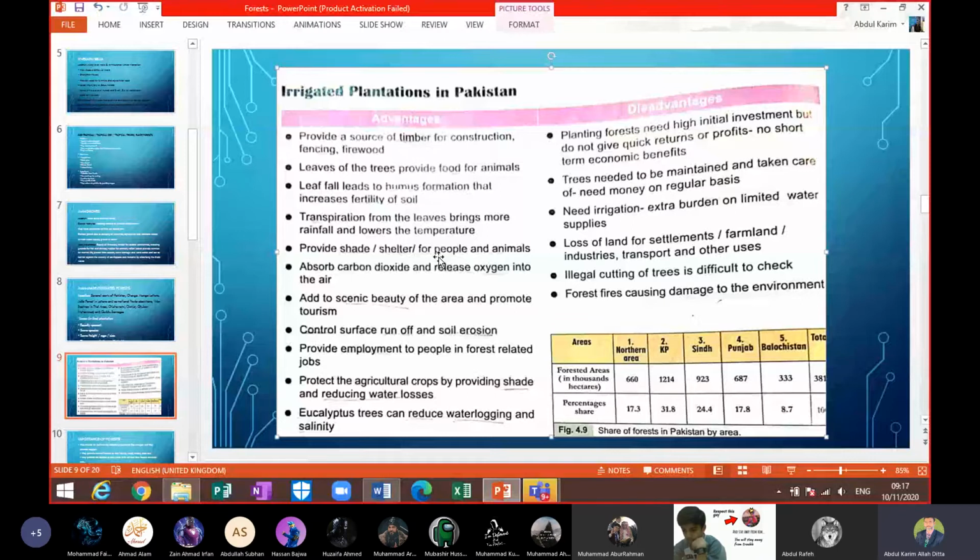It means that they control the flow of water, and if the speed or flow of water is controlled, it means that soil erosion will not happen. Because if we have soil erosion, you understand that we can have landsliding with it. And due to landsliding, you understand that we can have a lot of human losses.